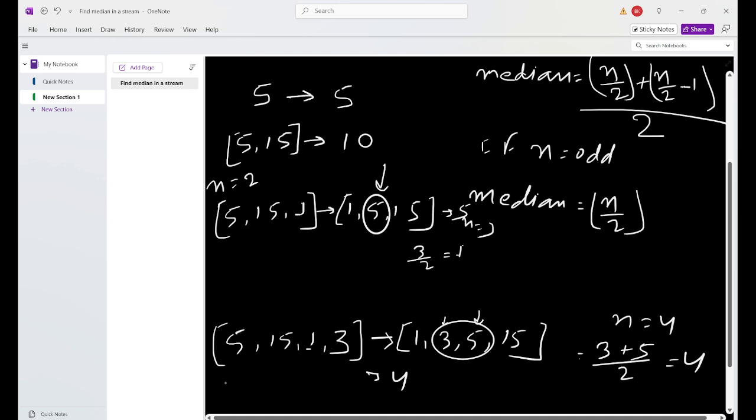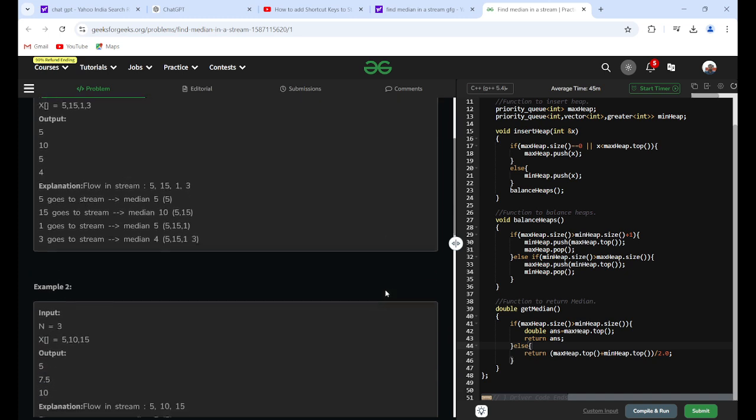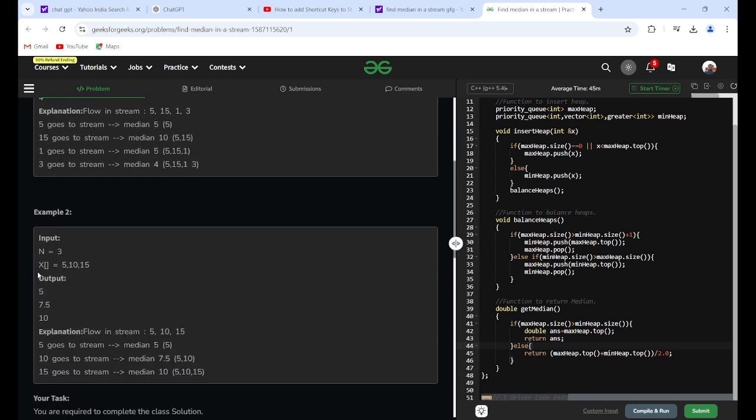So our final answer will look like this: 5, 10, 5, 4. You can see it in the other example as well.